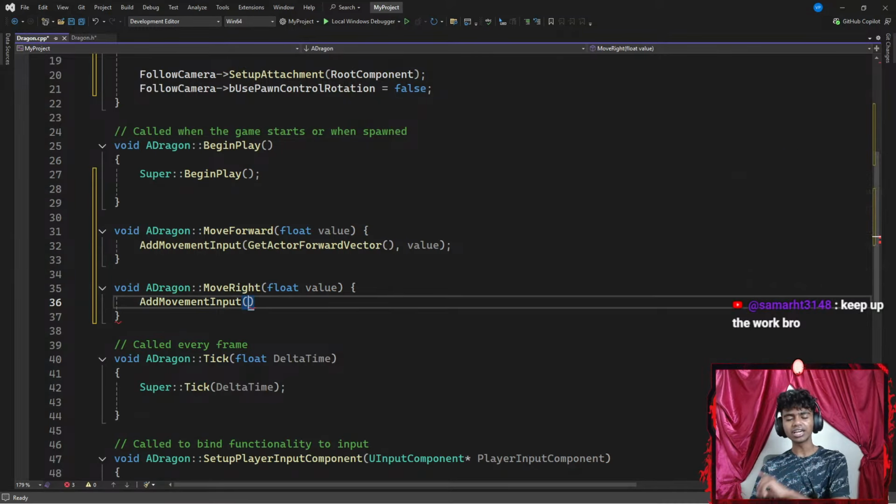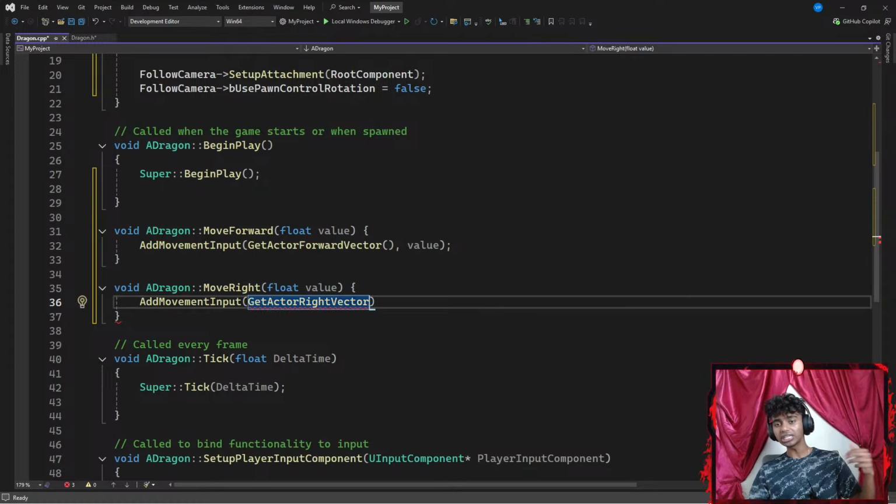But unlike get actor forward vector, I'm going to go with something like get actor right vector. Right vector is in charge of looking whether or not my actor is facing towards the left or towards the right, with a pair of parentheses. Then I go with something like a value ending with a semicolon.